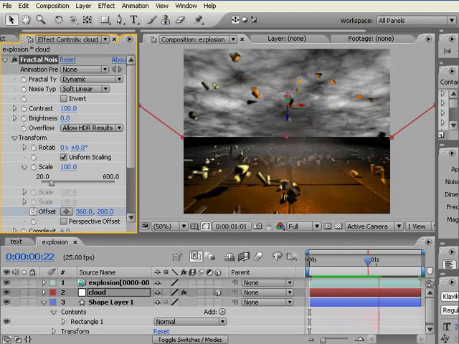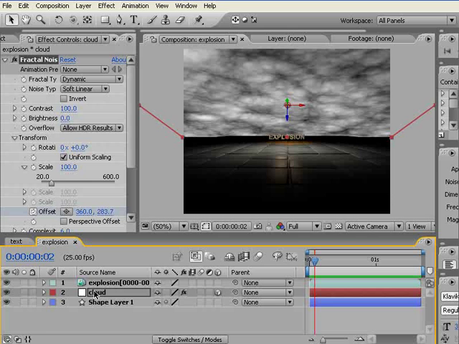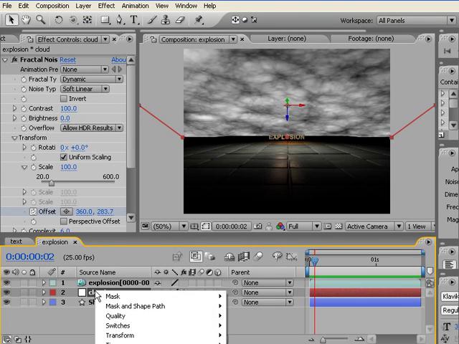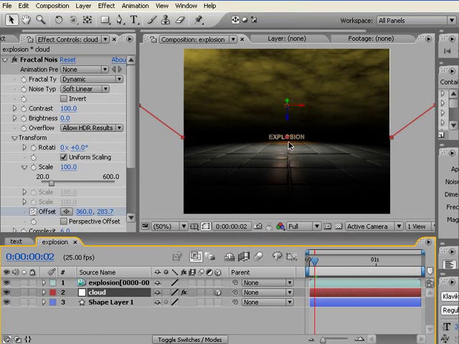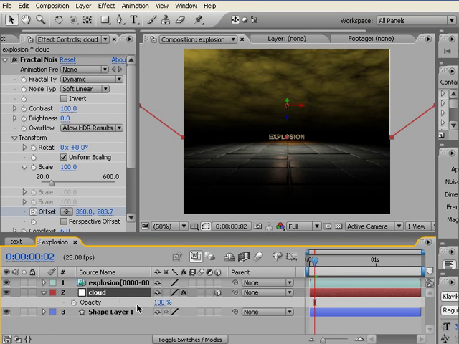This looks good enough. What we can do is right click and overlay. So this gets the color of the layer underneath it, and we can turn down the opacity as well.